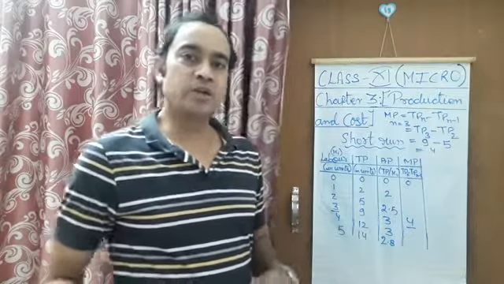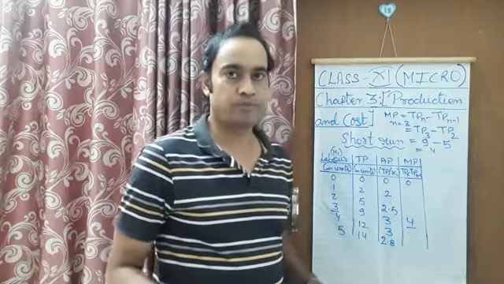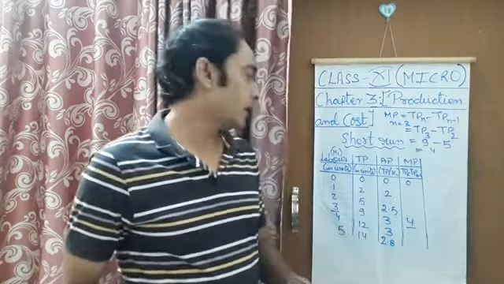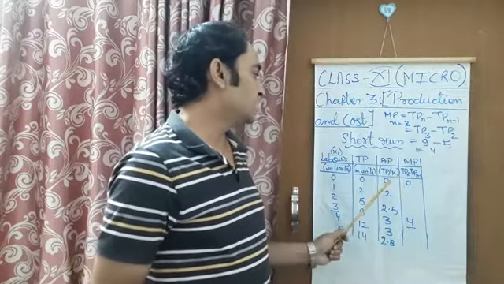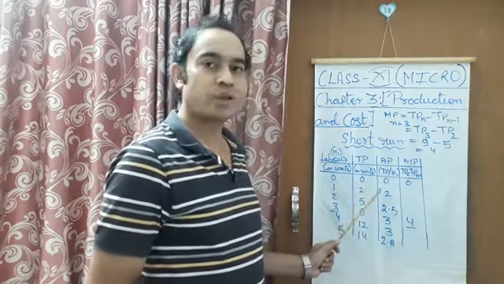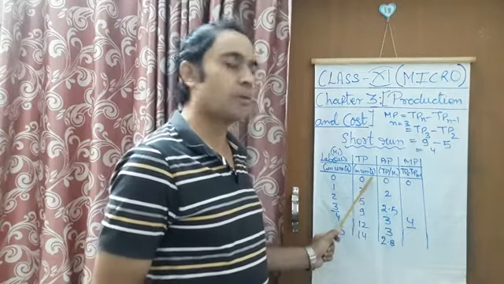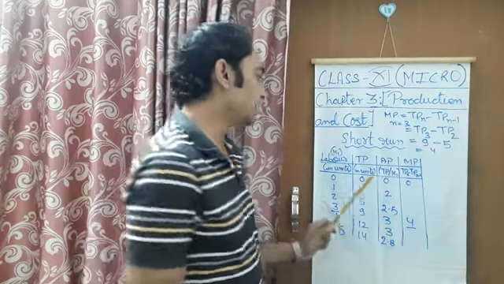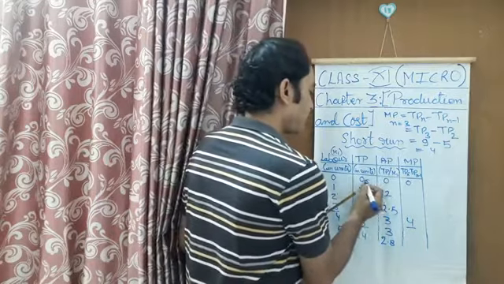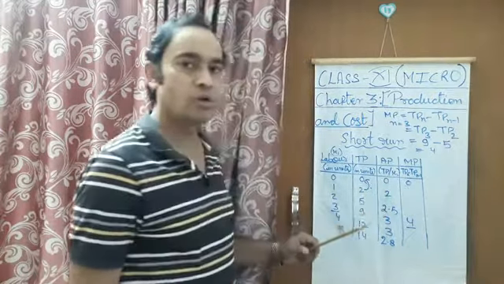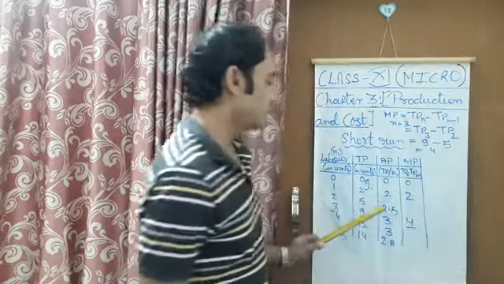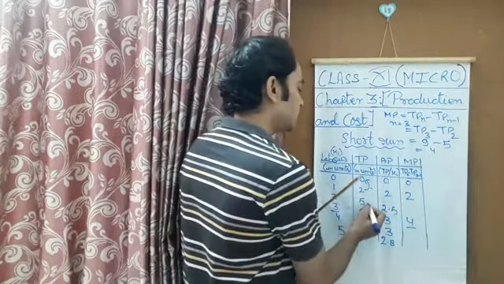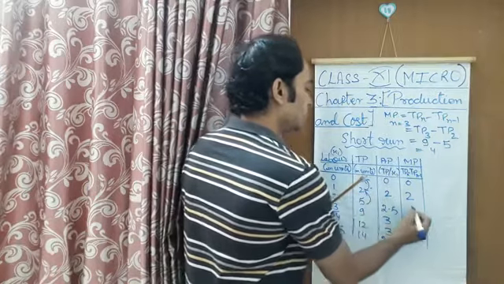One more way to calculate this marginal product is very simple. We can subtract the total product from the value given above. For example, I subtract 0 from 2, I get the answer 2. Then I subtract 2 from 5, I get the answer 3.